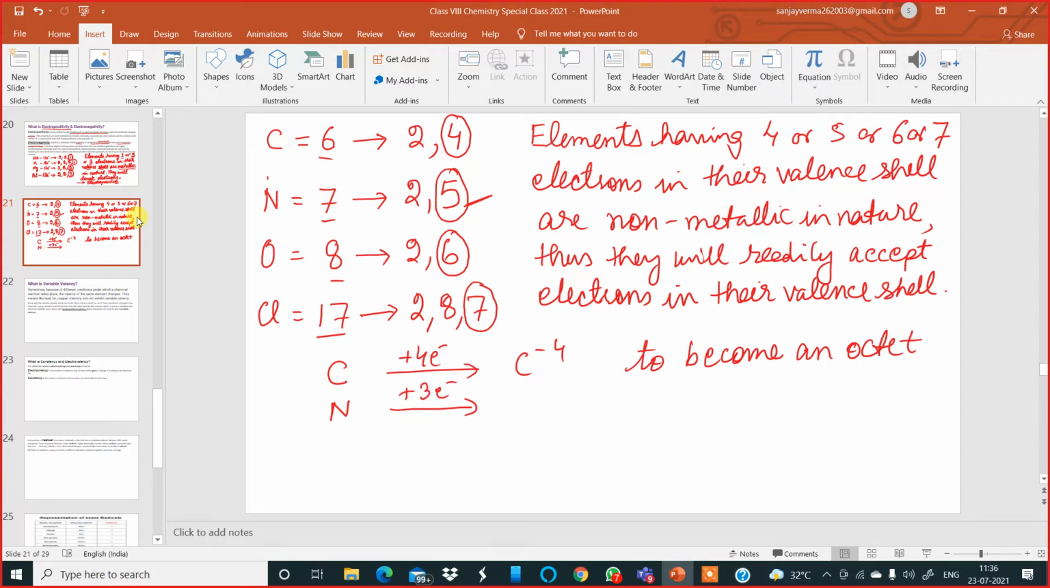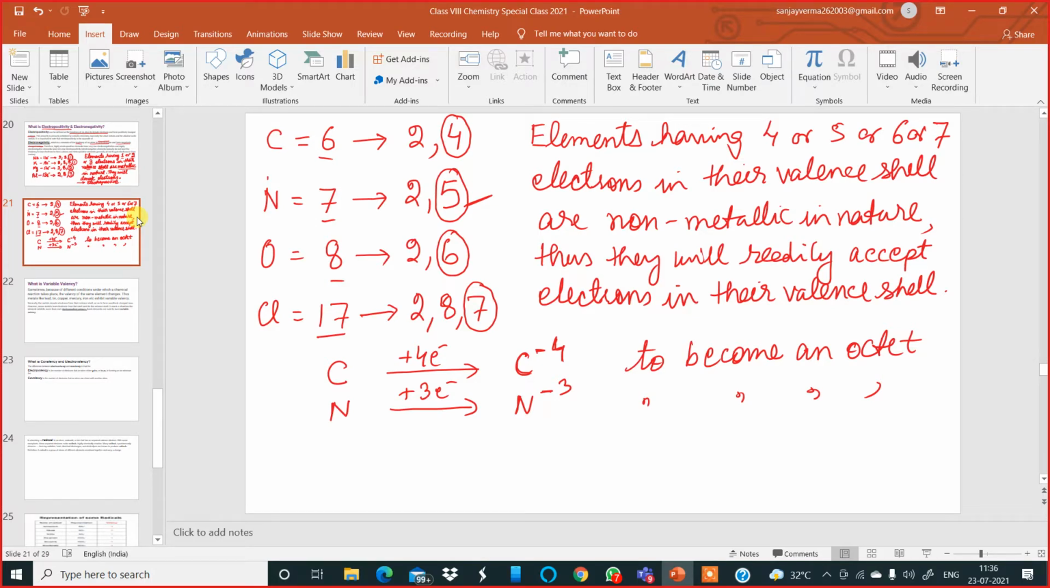So nitrogen becomes N minus 3 to become an octet. So nitrogen, carbon is carrying a negative charge. Nitrogen is also carrying a negative charge. Okay, are you getting it?